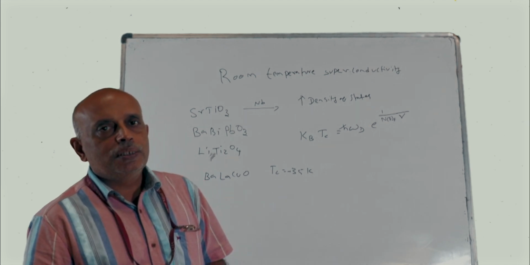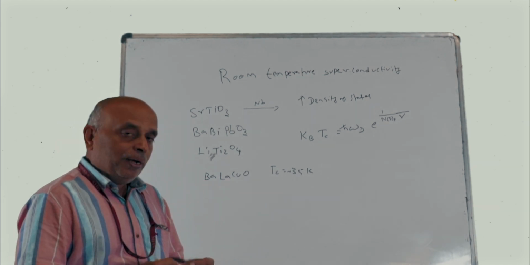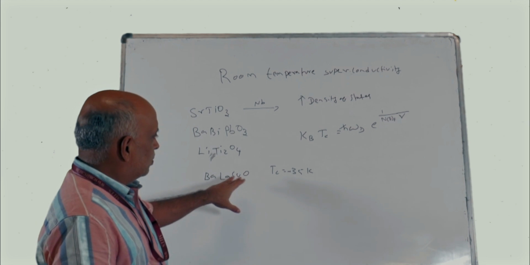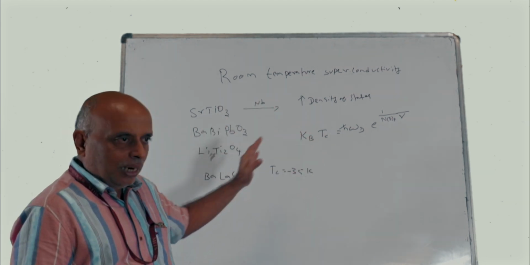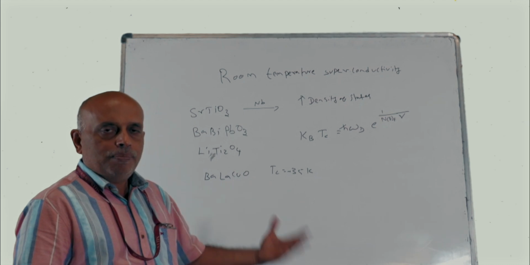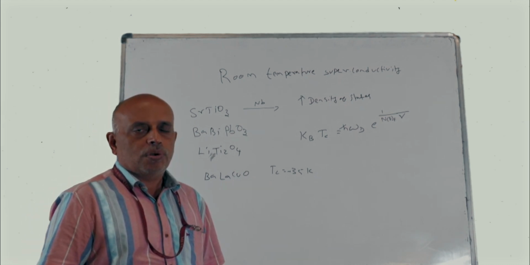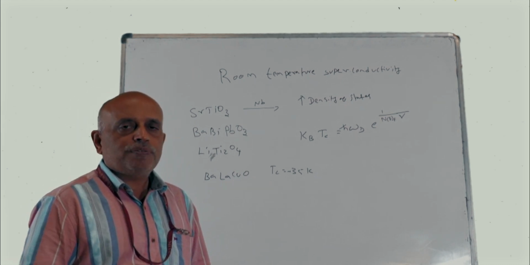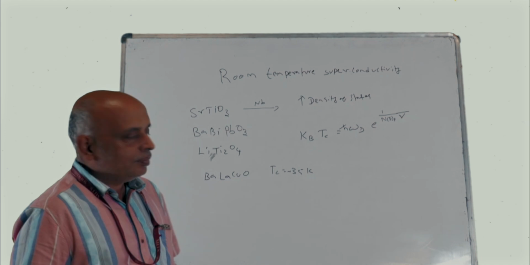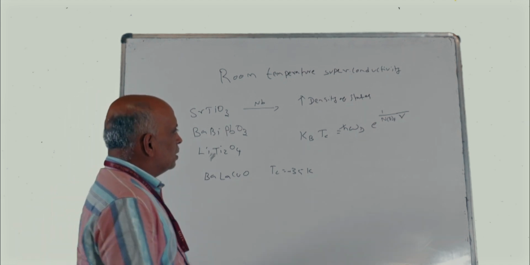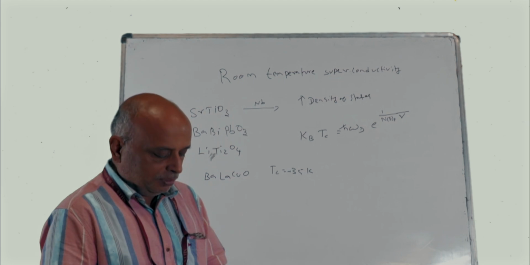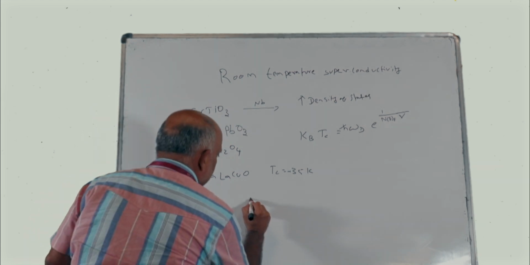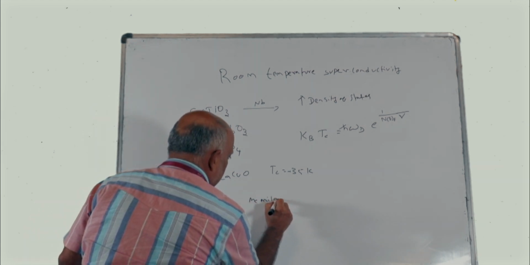But I will explain later why all these things were not correct. They got this superconductor by hook or by crook, but the physics of the problem was really wrong, because later two physicists, Macmillan and P. W.